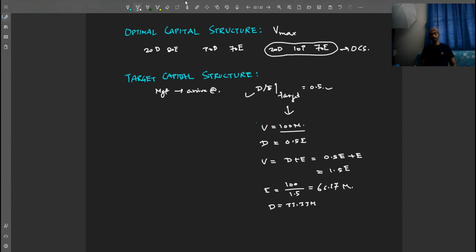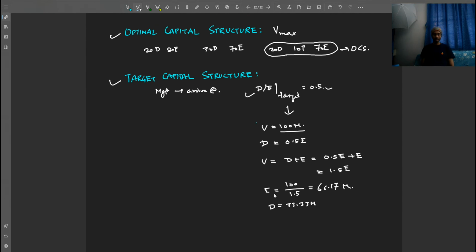66.67 million equity and 33.33 million debt. This is how we calculate the target debts and equities, right? Now, in the medium to long term, the target capital structure should tend to merge with the optimal capital structure, right?